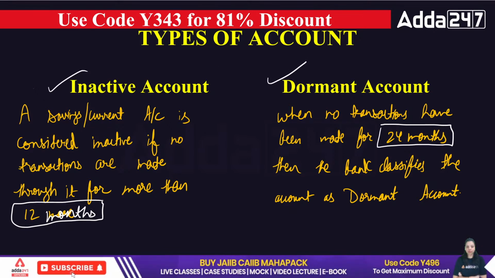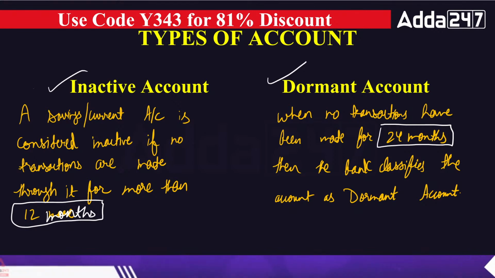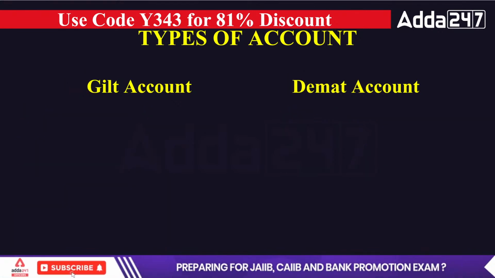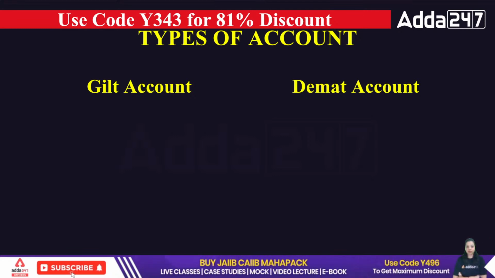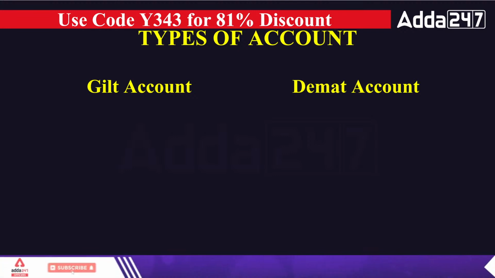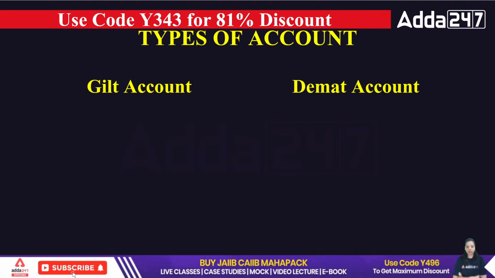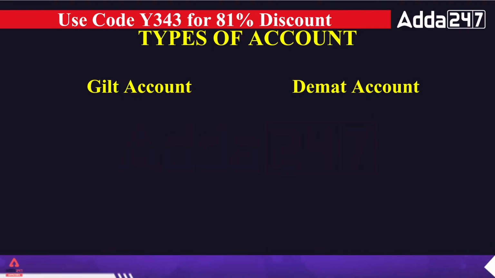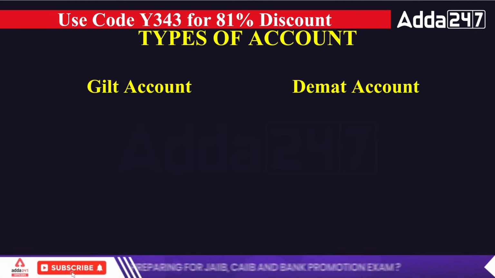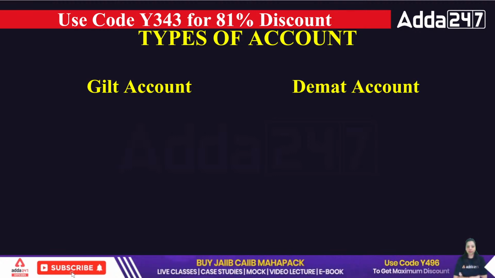Now, the next type of account we are going to discuss is the gilt account, and the demat account. The gilt account is simply an account maintained in the books of RBI under the Retail Direct scheme. Or we can simply say, a gilt account is an account opened by the bank to maintain government securities and treasury bills.